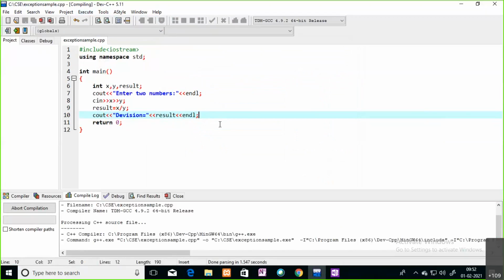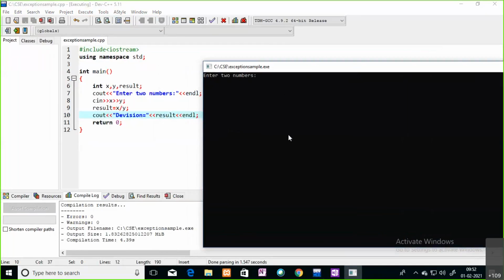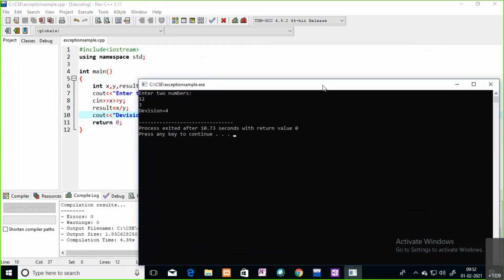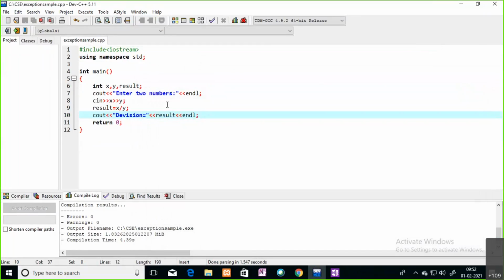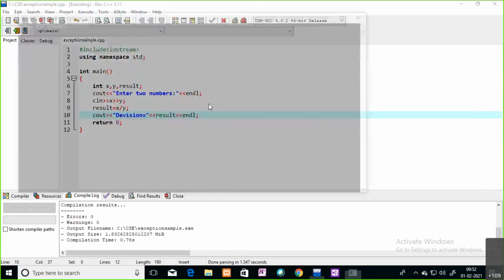In the output screen, you can see it is asking to enter two numbers. I'm entering 12, and the second number is 3. 12 by 3 is going to give 4, right? You can see in the output, division equals to 4. There is no problem in your code, no issue.